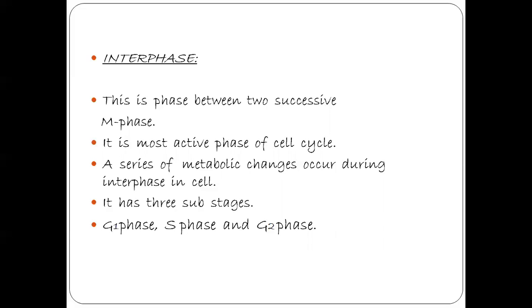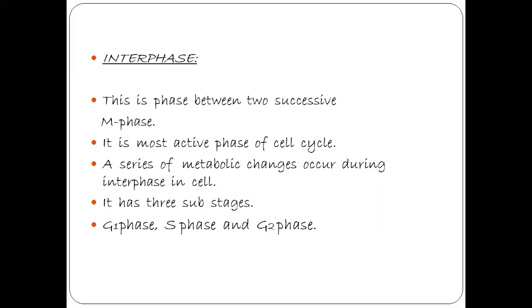It is the most active phase of the cell cycle. Thus, interphase lasts more than 95% of the duration of the cell cycle. So in the cell cycle, 95% is interphase only. The remaining 5% is only division phase.